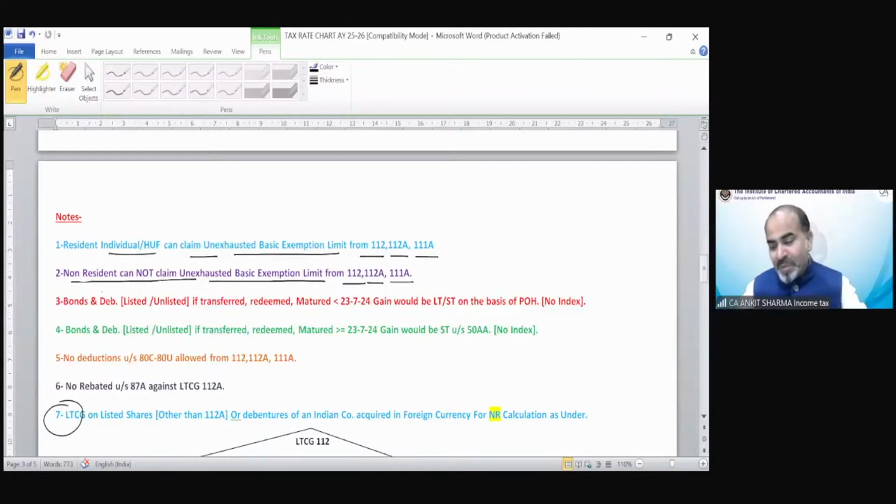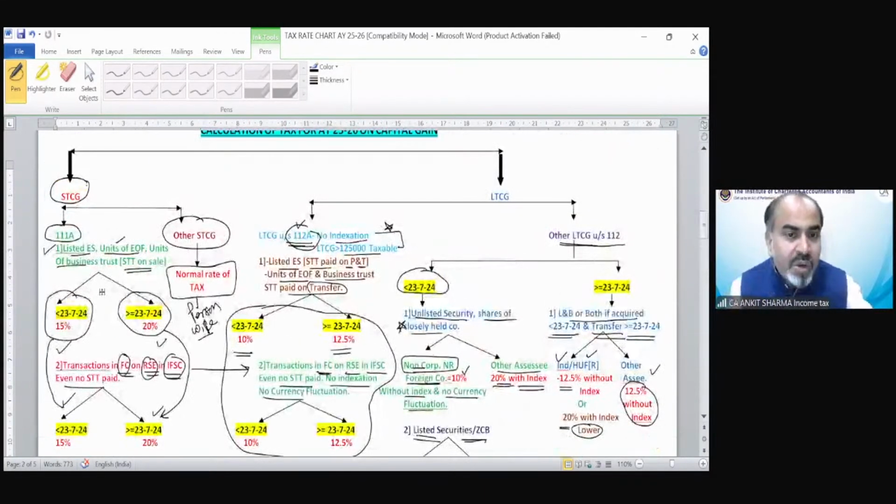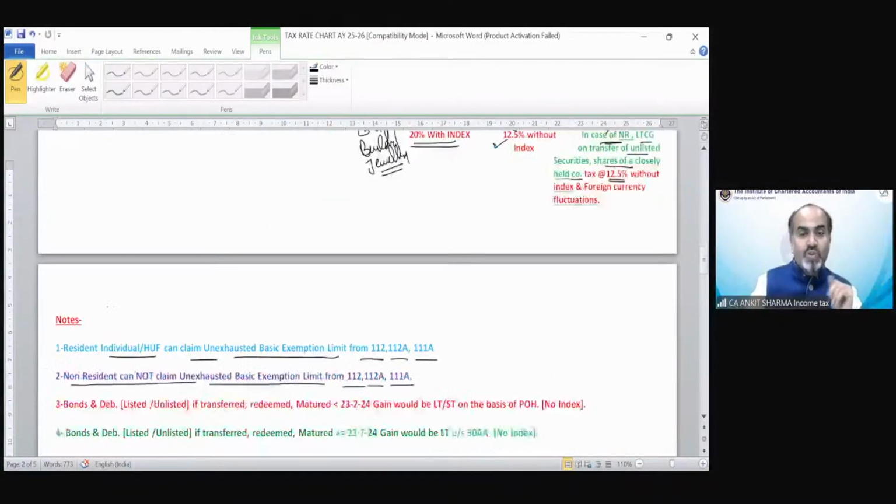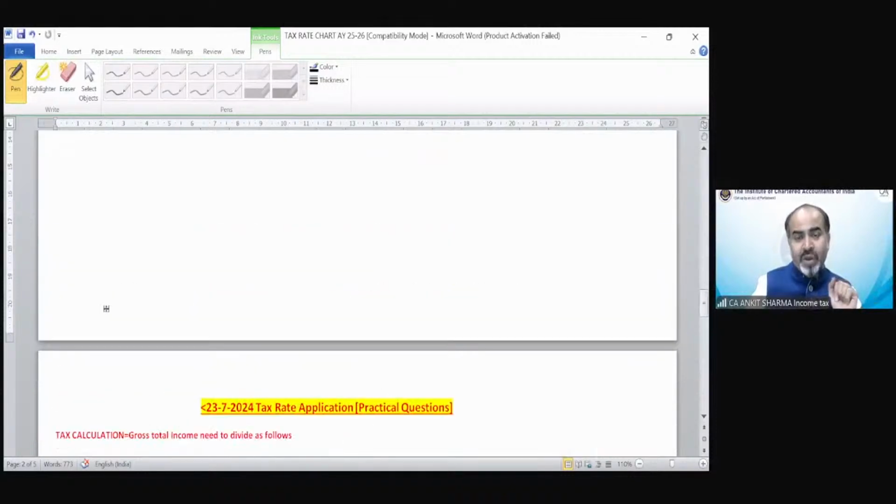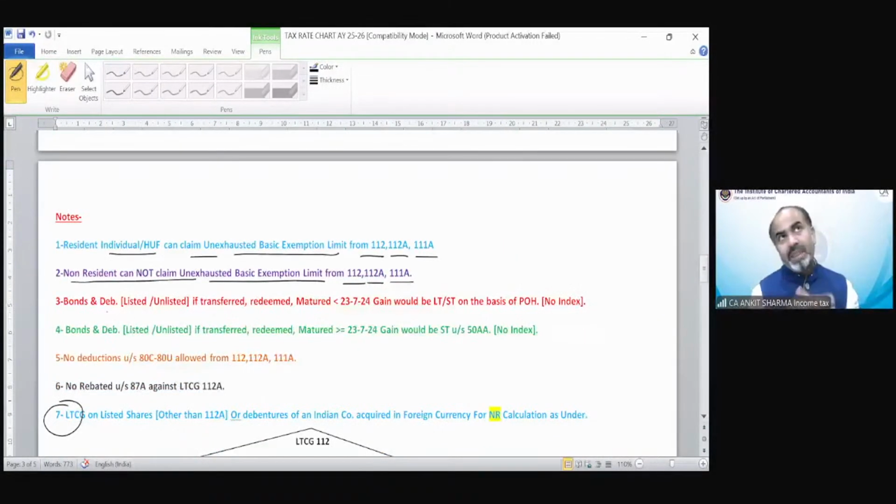And again, what is going to happen? Why I am trying to make you understand the concept from this point of view, from the tax rate point of view also, and person-wise also, in the following diagrams, is because there would be a chapter, chapter number 9, that would be the last chapter of your syllabus. That is calculation of total income and tax thereon. That chapter is again going to be taken by me, because after income from other sources, another faculty will take, I guess, the clubbing provision topic and set off provision and deductions topic. After that, TDS provisions, return filing procedure, and computation of tax and total income.